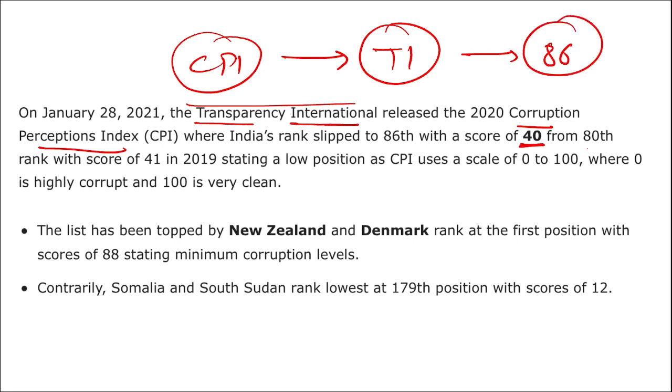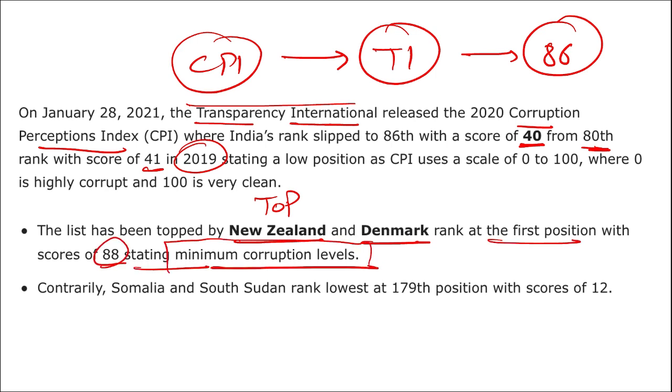Earlier, the rank of India was 80th with a score of 49 in 2019. That means India's rank has slipped by 6 places. The list has been topped by whom? Now, this is important. Who topped the Corruption Perception Index? Topped by New Zealand and Denmark at the first position with a score of 80, indicating minimum corruption levels. Alright, that is the minimum corruption.